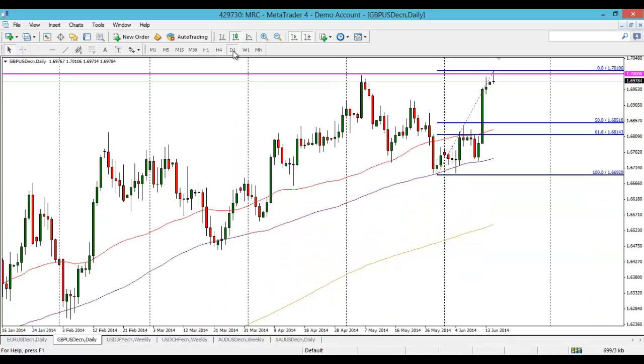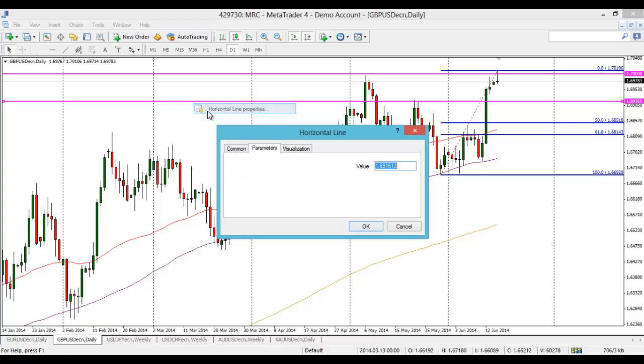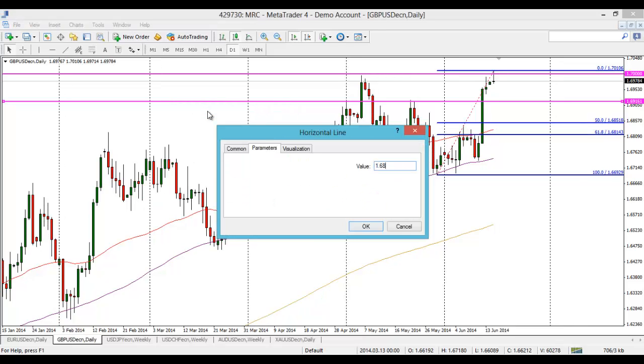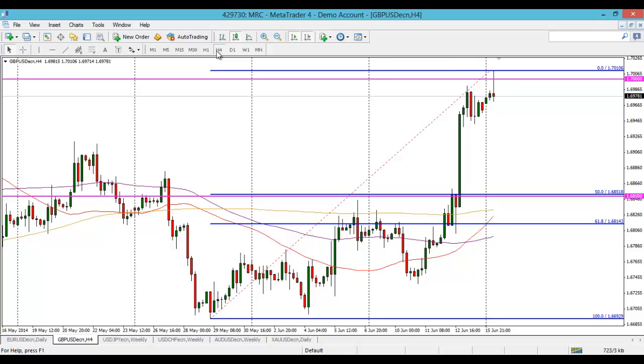Okay, then that's cable. Actually, no. One other level to keep an eye out for. Another reason why I think this fib could be useful is because this 50% does line up with a nice round number at the 168.50s there. So it's another reason to look at that fib, I think, because it lines up with a nice round number there. So that is cable.